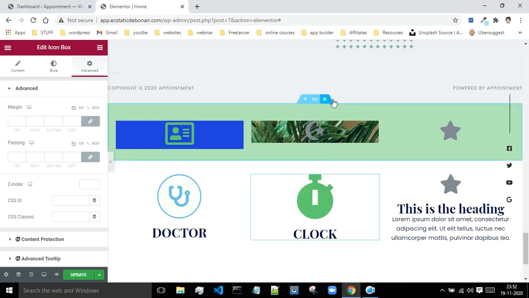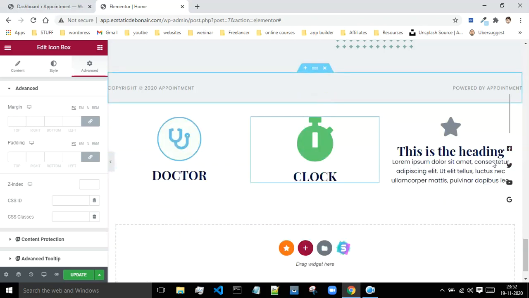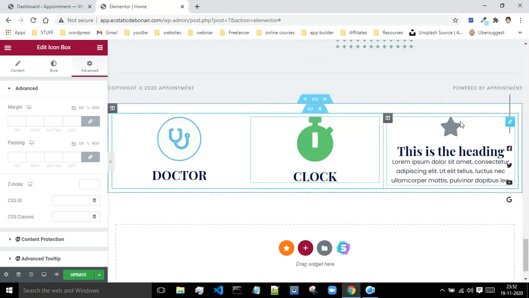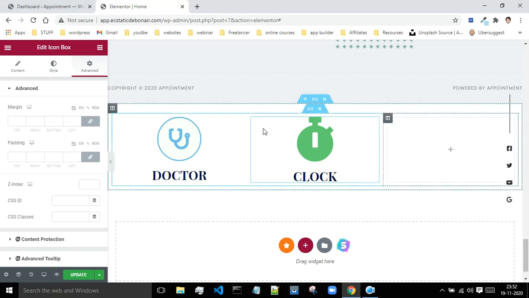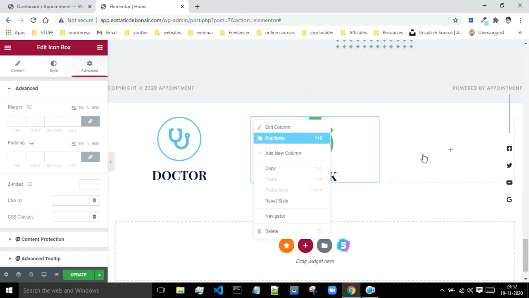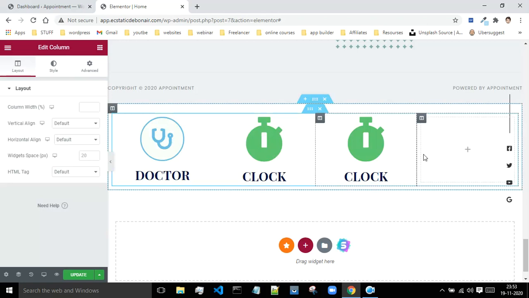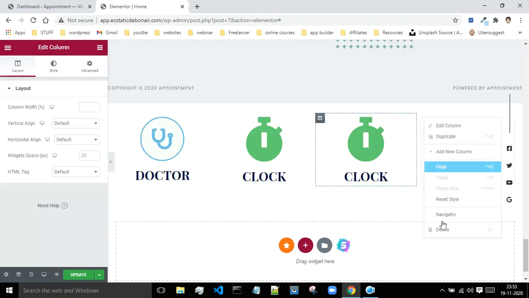Let me just remove this upper section. This doesn't look so good, but in a previous tutorial we have seen how to customize those things. Let me just do one thing. I will remove this section also. As of now, I don't want to do the hard work of replicating the entire thing, so instead I will do one thing. I will replicate the column, and let me remove this last column, and